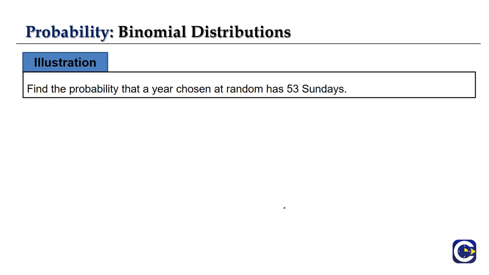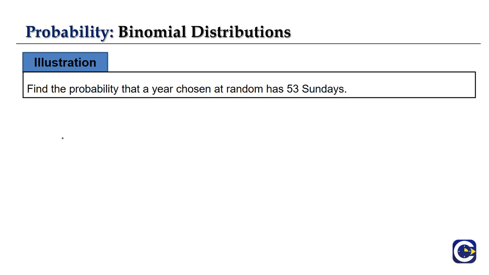Find the probability that a year chosen at random has 53 Sundays. We don't know which year we have chosen; it is a random year. It has to have 53 Sundays. First we will divide it into two parts, because the year is either a leap year or not a leap year.